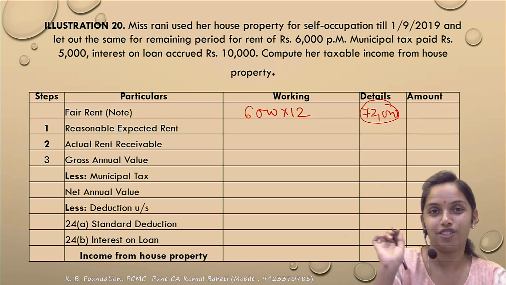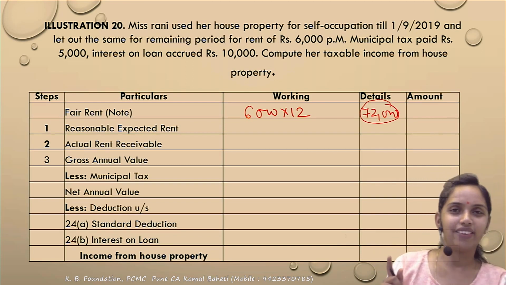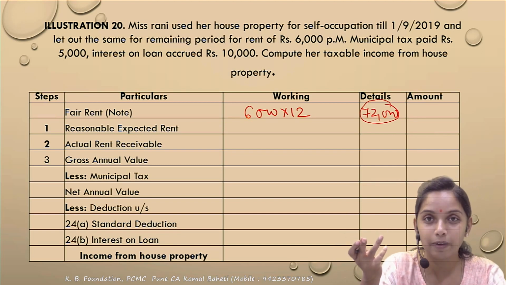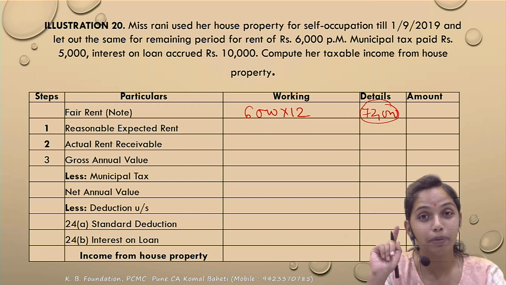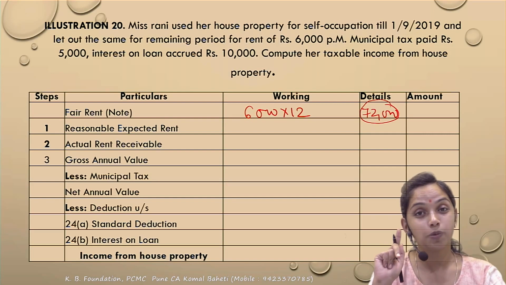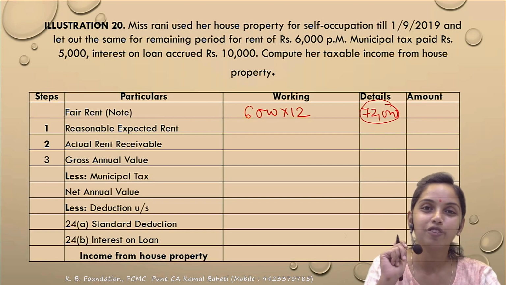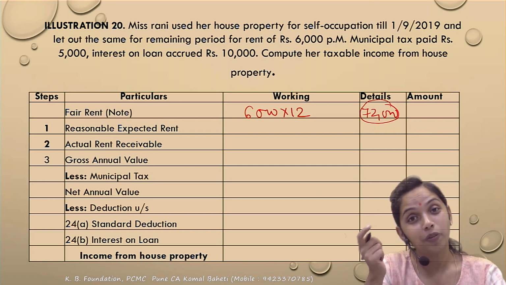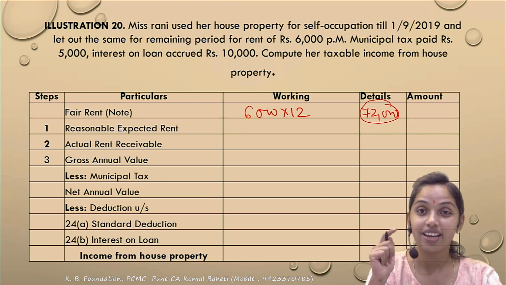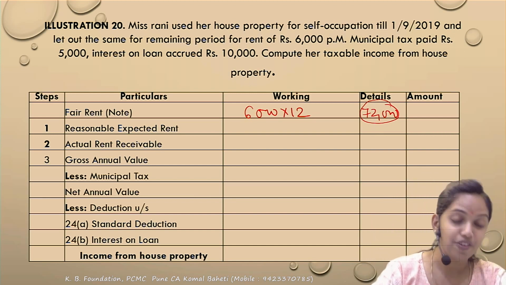But that is the crux of the question. In this question, what has not been given? The fair rent has not been given. But if I could let out this property at 6,000, I can deem 6,000 as the rent. 6,000 multiplied by 12, why? Do you remember I told you that the fair rent, municipal value and standard rent are always to be taken as annual, unless you are the owner for part of the year. So here you are not the owner for part of the year, you are the owner for the full year. Part of the year it is self-occupied and part of the year it is let out. So do we take municipal value, standard rent, fair rent for part of the year? No, we always take it for the full year. So in this case, we'll take the fair rent as 72,000.